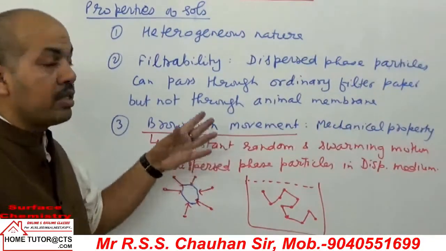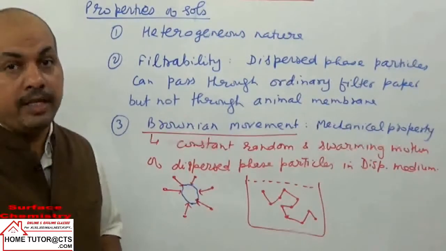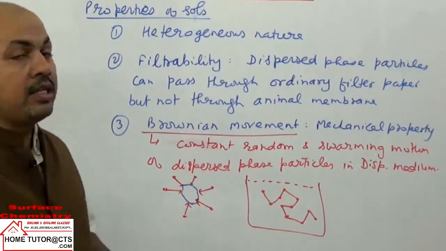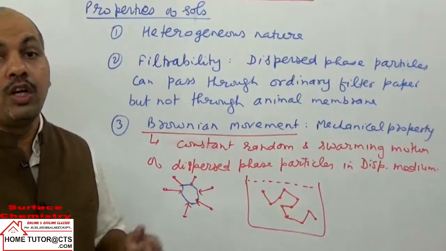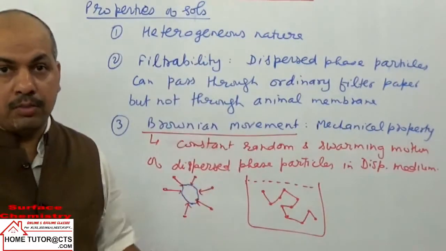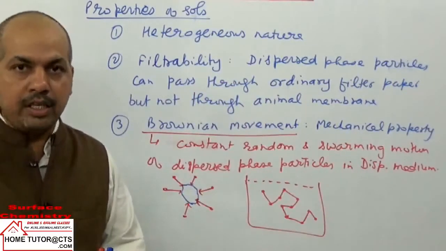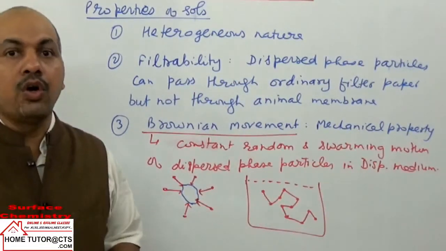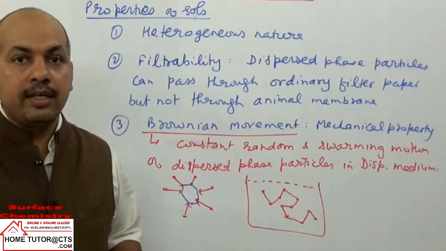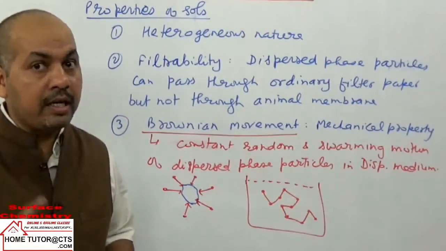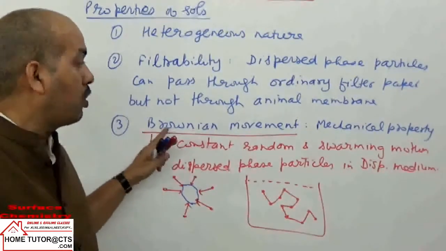This Brownian movement is the main reason for the stability. We have discussed that the dispersed phase particles will not settle down at the bottom on standing. When you take a suspension in a container and keep it for some time, the dispersed phase particles settle down at the bottom. But what happens in a colloidal mixture?